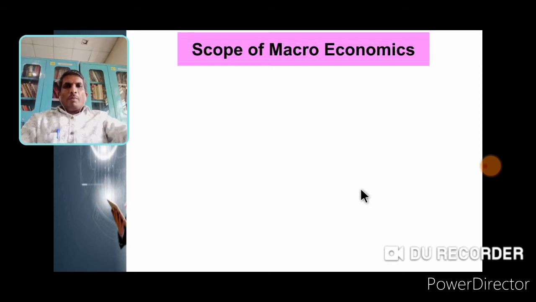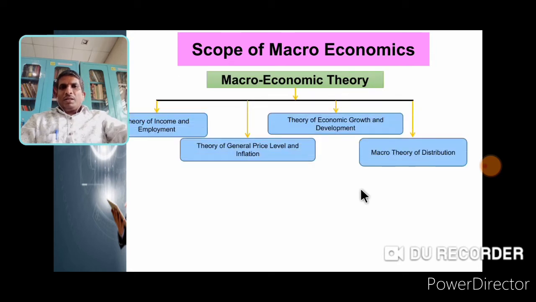Welcome all of you. Today we are going to start the scope of macroeconomics. Number 1, theory of income and employment. Number 2, theory of general price level and inflation. Number 3, theory of economic growth and development. And number 4, the macro theory of distribution.